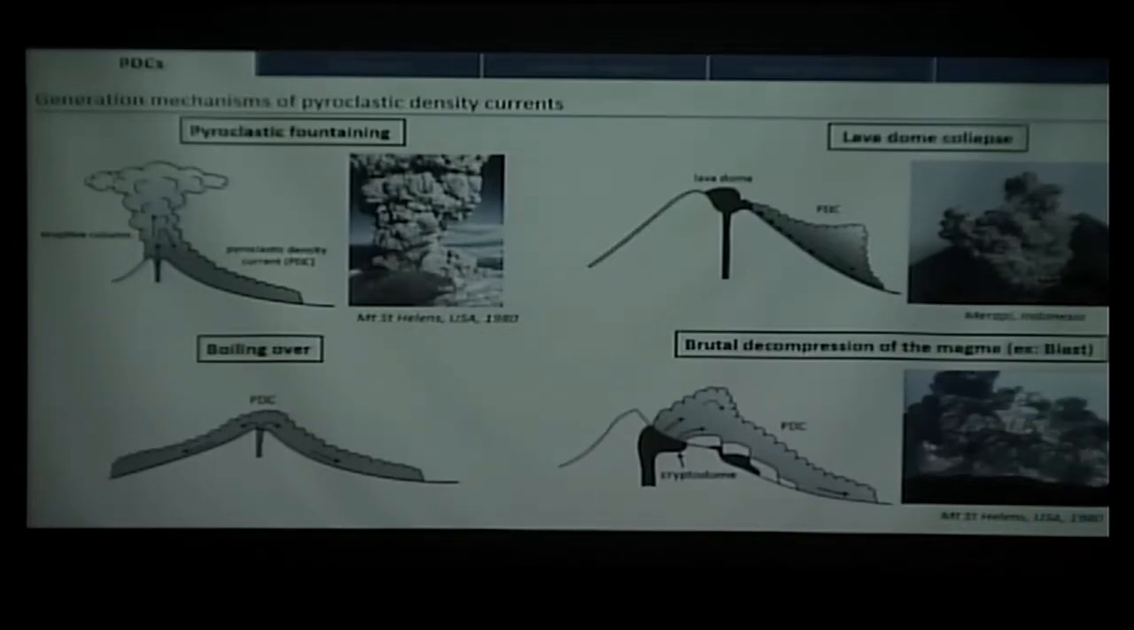And then in the case of a lava dome that is formed at the vent, the structure being really unstable, it can collapse at least partially to form pyroclastic density currents. Another example is the brutal decompression of the magma, for example the blast, when the magma is put directly in contact with the atmosphere, for example because of destabilization of the edifice. That will cause the rapid expansion of the magma, a brutal explosion, and a really violent pyroclastic density current.